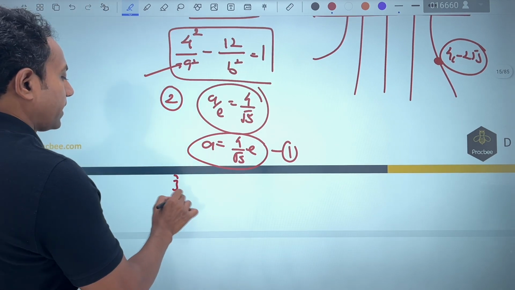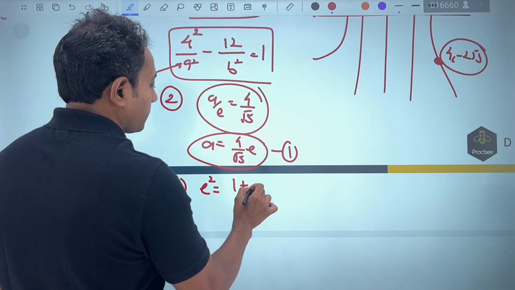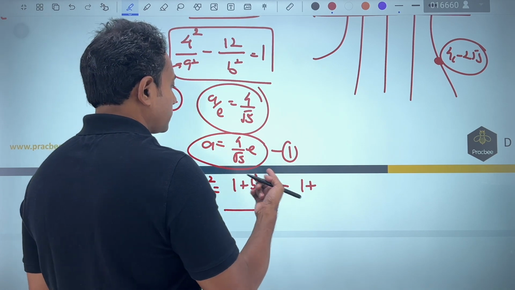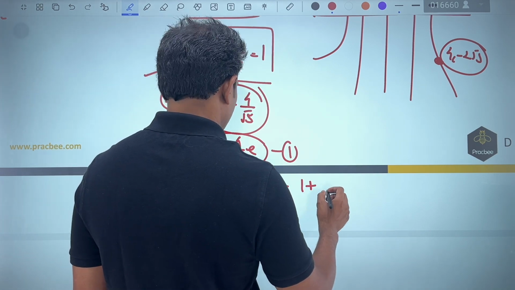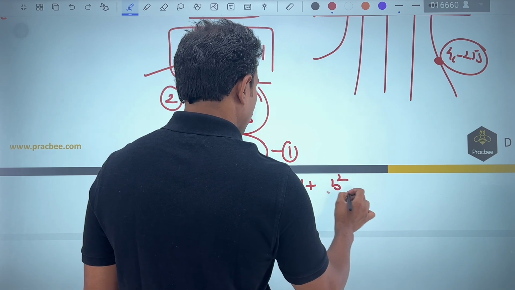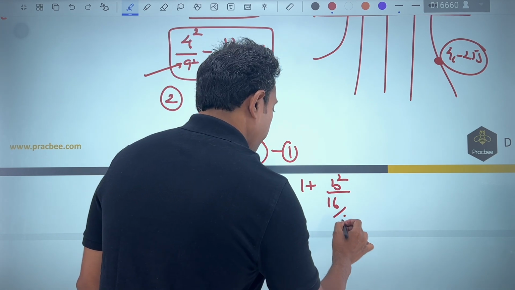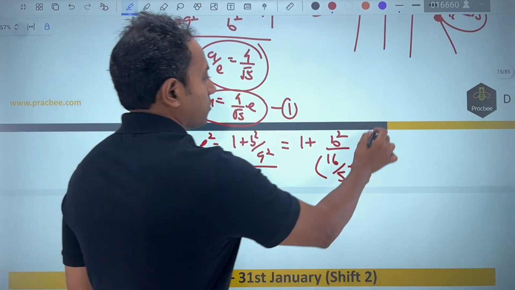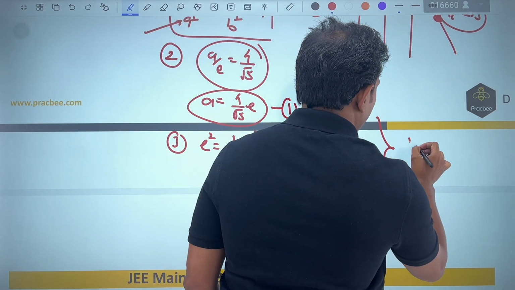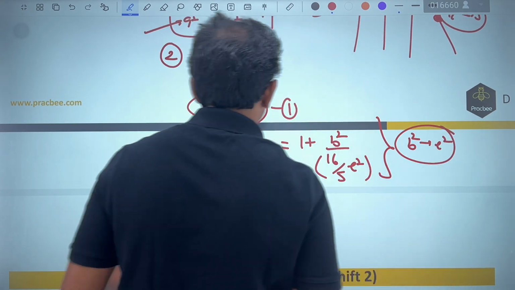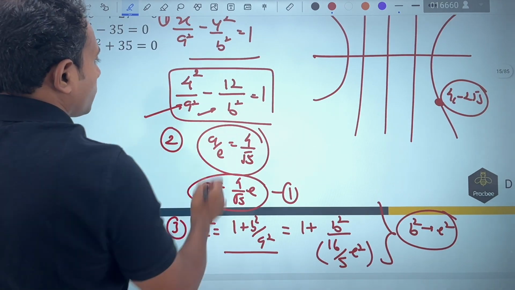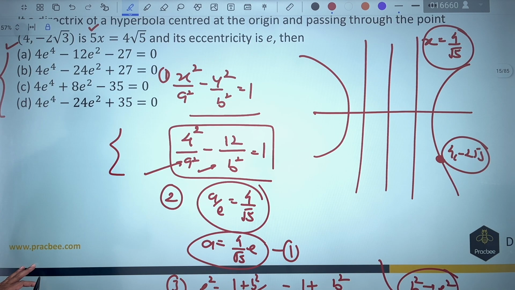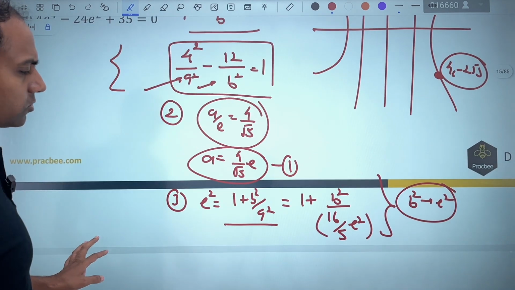So in the third part, I will write the eccentricity as nothing but root of 1 plus b square by a square. I will substitute the value here. So in this, if I substitute the value from here for a, it will become b square 16 by 5e square. Now we can see that from this equation, you will find the value of b square in terms of e square. And now we have got this value also. Both of these will be substituted in this equation and we will get a relationship. And then we will check the options. So these are the 3 steps that we are going to follow after this. It is not a very difficult question.